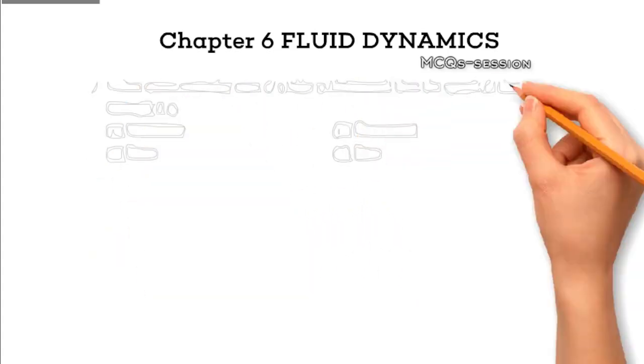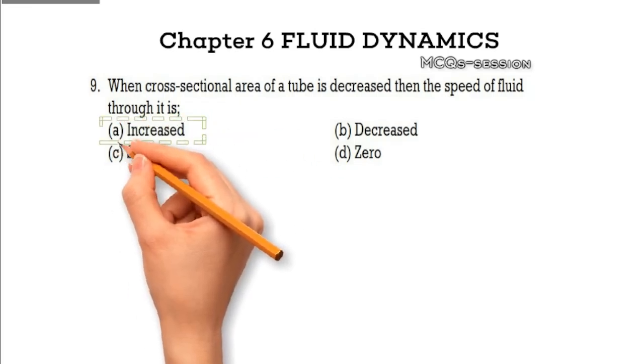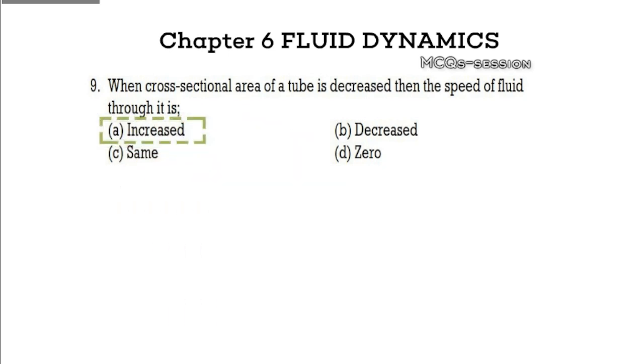Question 9. When the cross-sectional area of a tube is decreased, the speed of fluid through it: A. increases, B. decreases, C. stays the same, D. becomes 0. Pause and think. Explanation. The correct answer is increases. When the area of the tube gets smaller, the fluid must move faster to maintain the same flow rate.